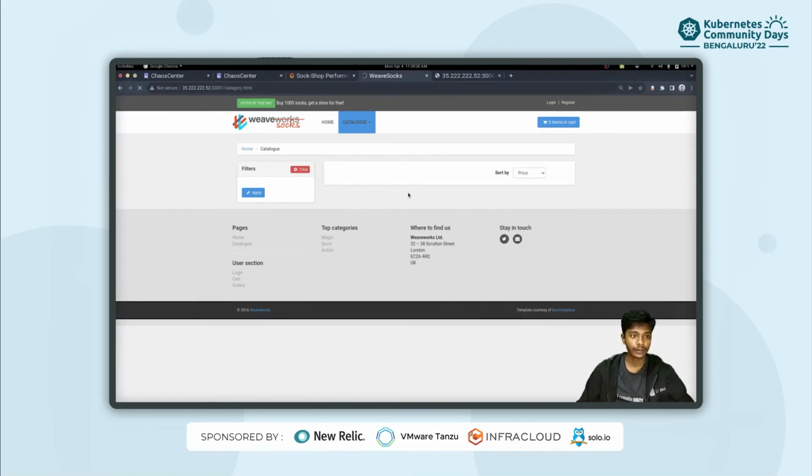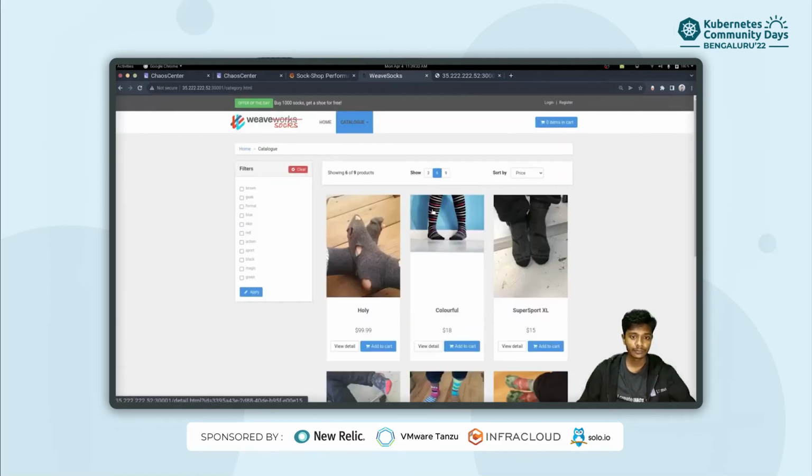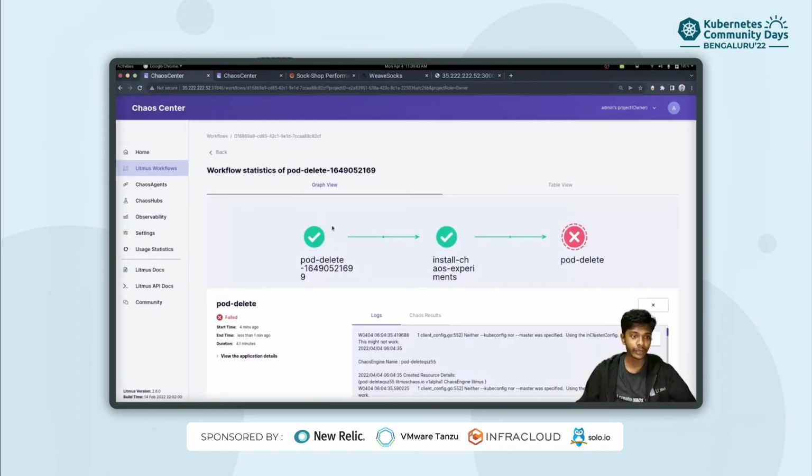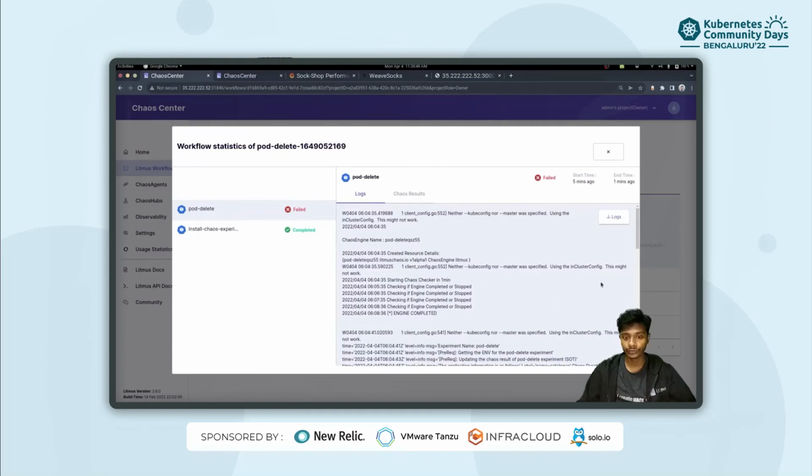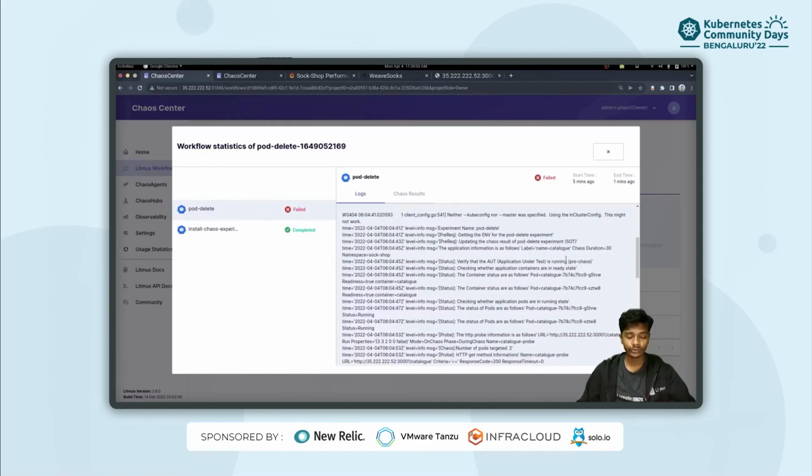We can confirm this if we go to our application and try to reload. As you can see, the catalog is again back. We are right on track. But it is paramount to understand what caused our chaos experiment to fail. Why has it failed? To do that, we can view the experiment logs right from our chaos center. So let us inspect the logs in order to understand why exactly our chaos experiment has been marked failed.